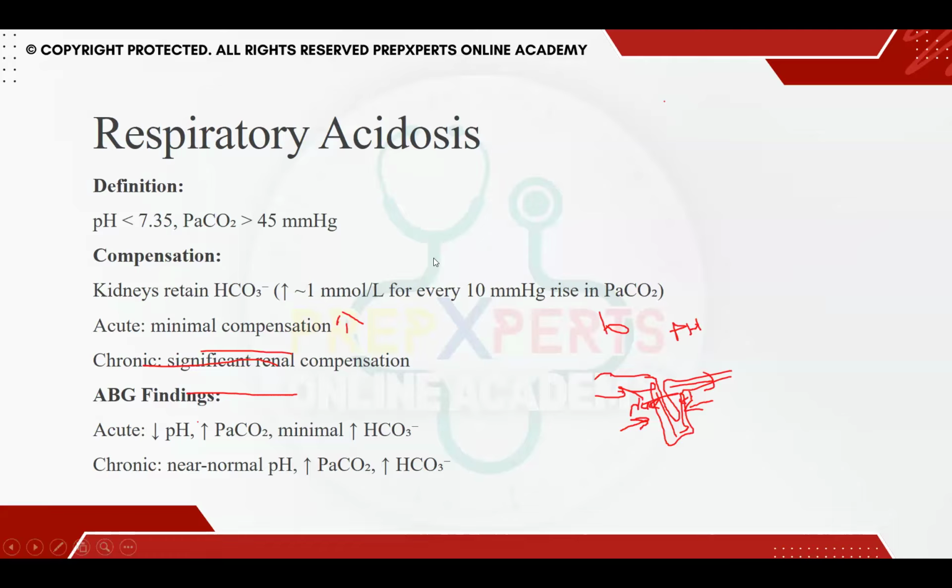The one condition that you have, if there is a neuromuscular disorder, or if something is wrong with the brain, for example, there is a stroke, and the respiratory center is destroyed, so the person now does not know how to compensate. So the respiratory center is not working, so there is shallow breathing, and because of the shallow breathing, the CO2 is being retained. Very good. Severe asthma, COPD.